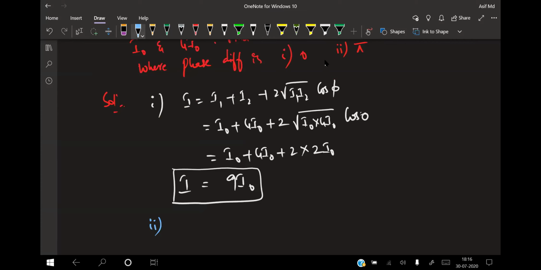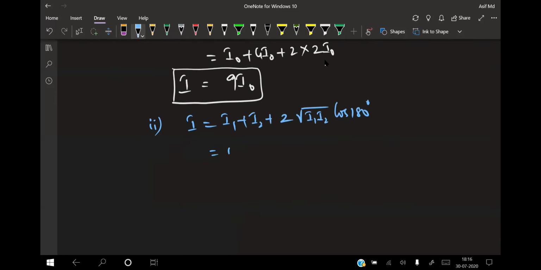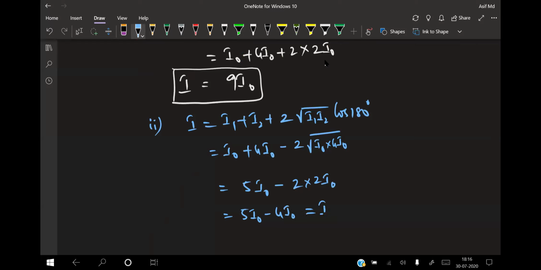So for the second one, keep phi value equal to 180 degrees. So I will become I1 plus I2 plus 2 under root of I1 I2 into cos 180 degrees. Cos 180 degrees is minus. Substitute the values here. It is I naught plus 4 times I naught, minus 2 under root of I naught into 4 I naught. That means this will become 5 times I naught minus 2 into 2 times I naught. So this will become 5 I naught minus 4 times I naught. So the answer is I naught.